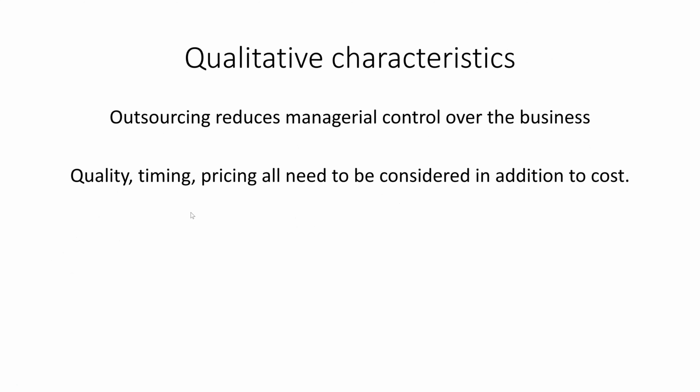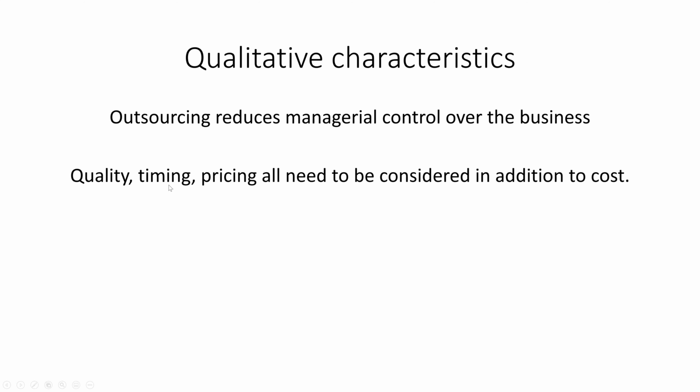However, whenever we have an outsourcing decision, we have to consider the qualitative characteristics. The quality of the product might be different. So Ace Putters might make either a better or worse quality putter than us. So we need to take that into account. Maybe it costs a little bit more, but if it's a higher quality product, that could be great for us.